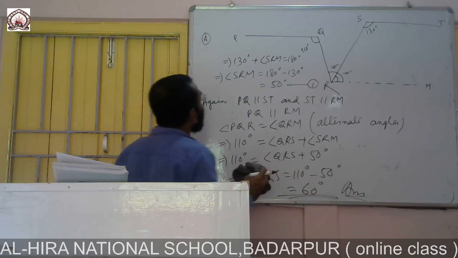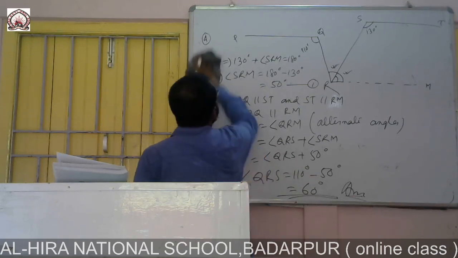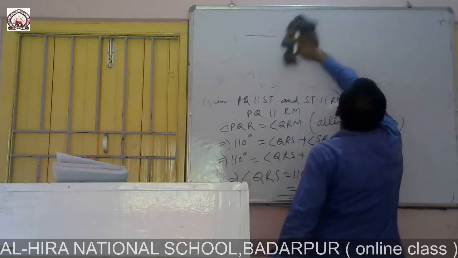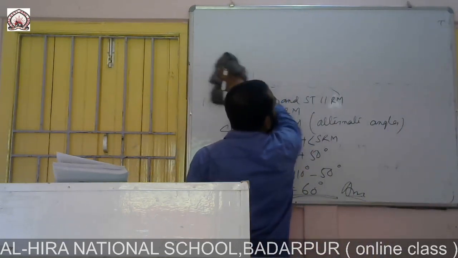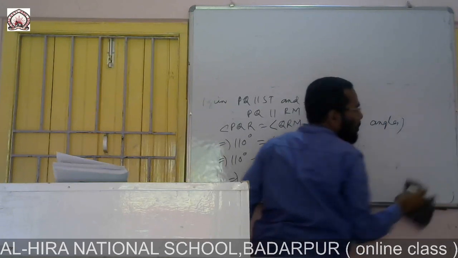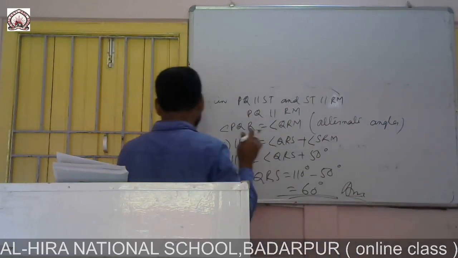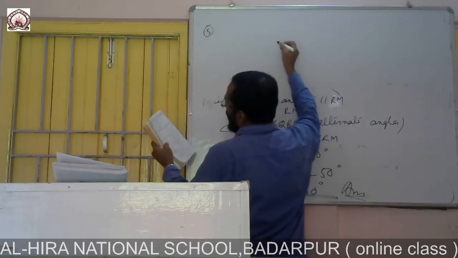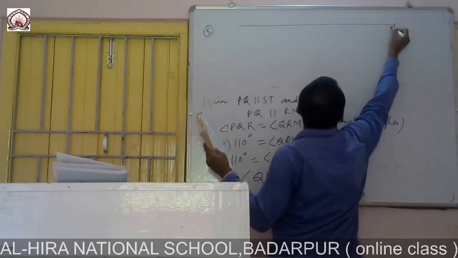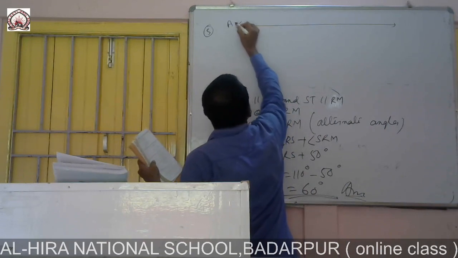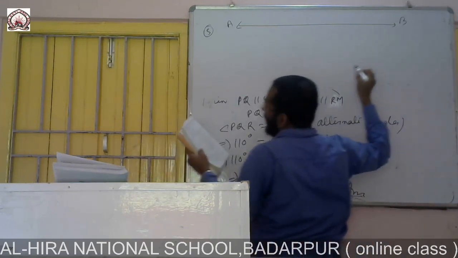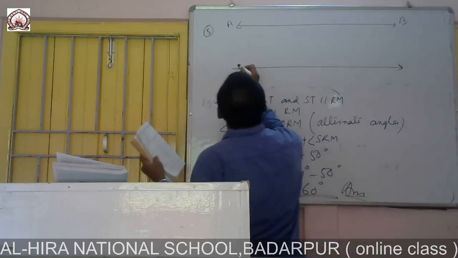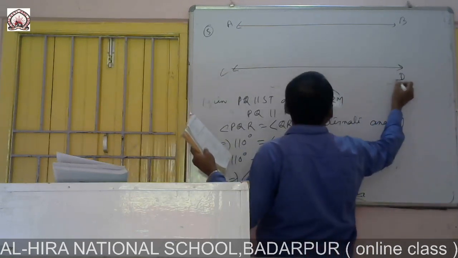Now I am erasing this and first of all drawing the figure. Here are AB and CD, two parallel lines.